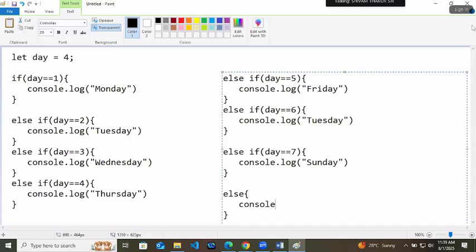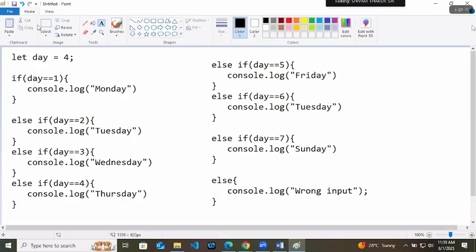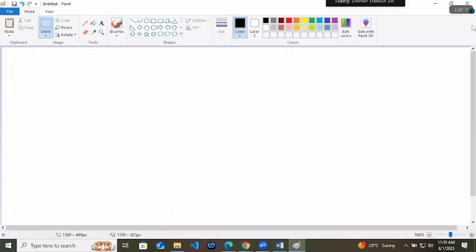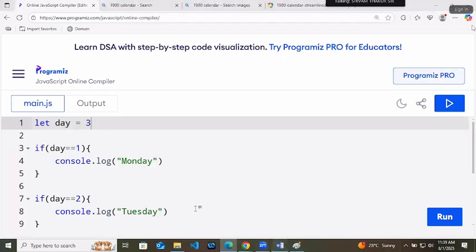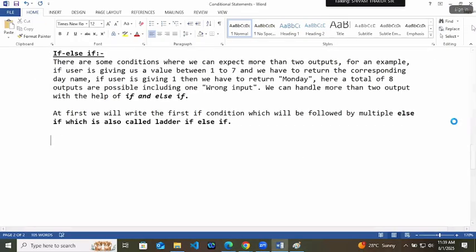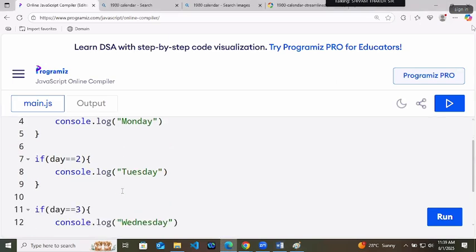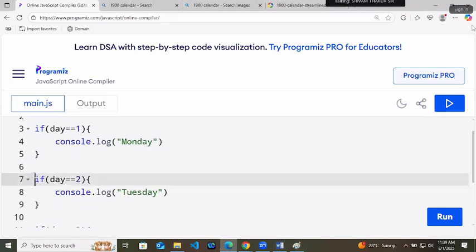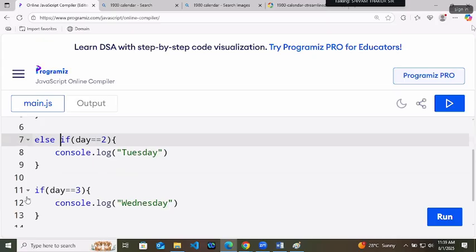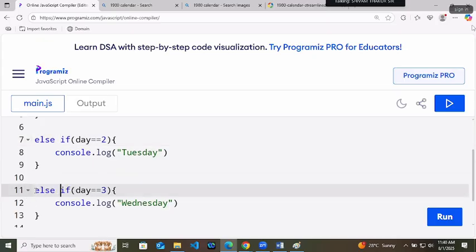Now we are writing them in this particular way, to handle the day's input. Let's first try by writing this. Then I will explain why we are not writing by multiple ifs. At first I will convert them and you will get the same output. Output will not give you any problem.